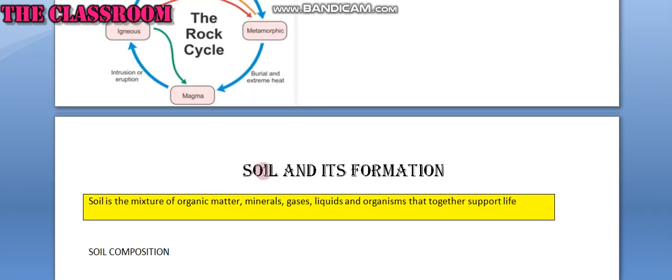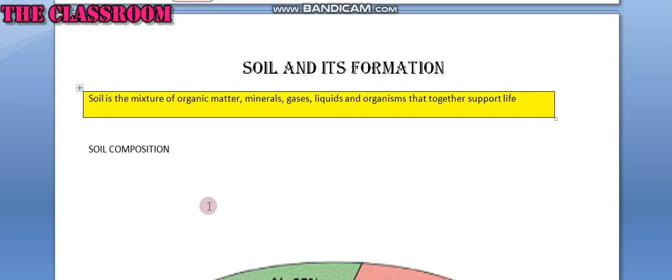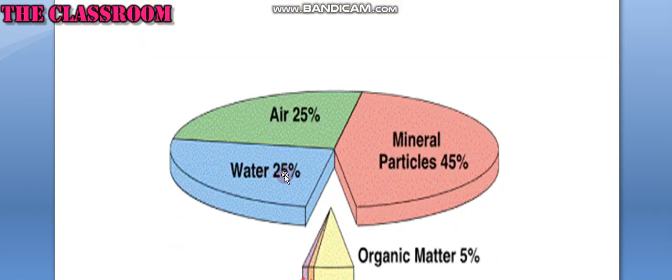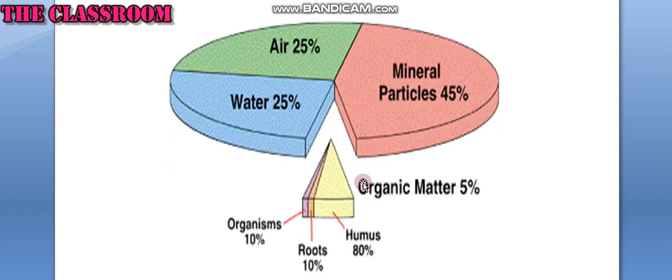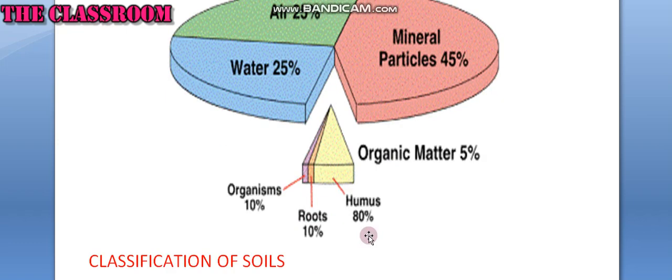Let us see soil and its formation. Soil is the mixture of organic matter, minerals, gases, liquids and organisms that together support life. Soil composition: it is a mixture of 25% air, 25% water, 45% mineral particles, and 5% organic matter. In this organic matter, 10% is organisms, 10% roots and 80% humus.